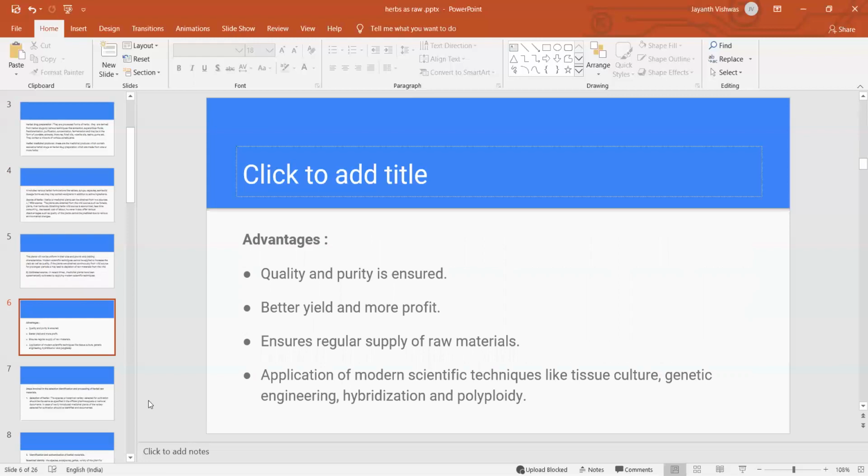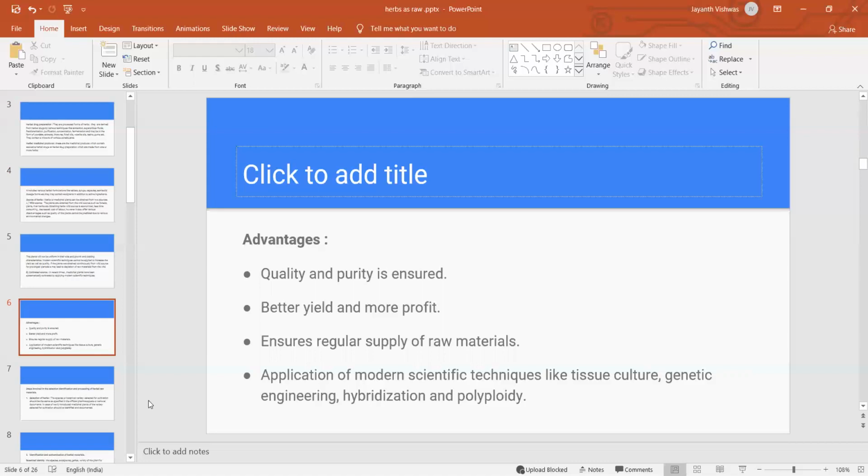We have to meet all the requirements from the beginning: soil requirements, type of soil, elevation, temperature, light, pH conditions, rainfall, water source, even growth hormones and organic fertilizers. All these things we have to supply to the cultivated source so that the plant will have good quality, good purity and better yield, and more profits in the market.